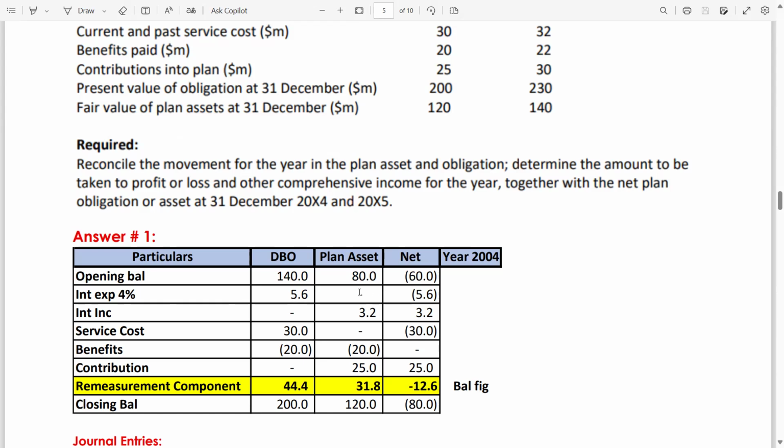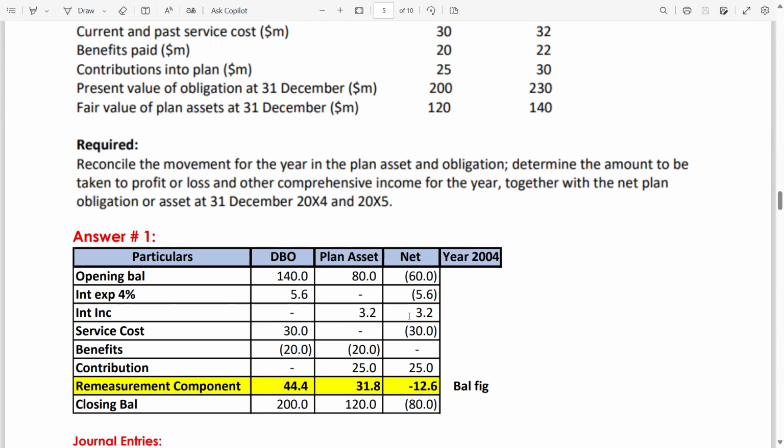There is no interest expense in plan assets. Now, there is no interest income in DBO, but there is interest income in plan assets, so it's 3.2. How? 4% multiplied by 80 gives you 3.2. So you also have to write 3.2 in the net column.